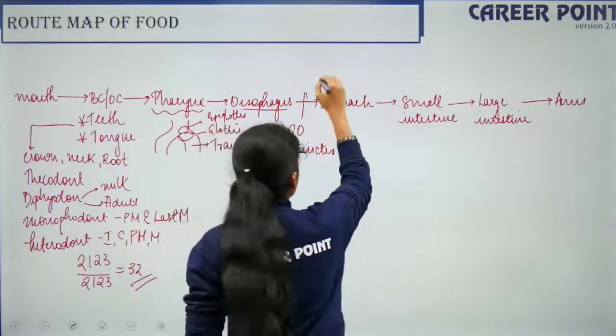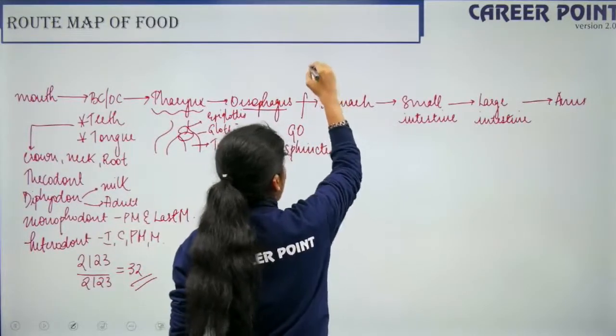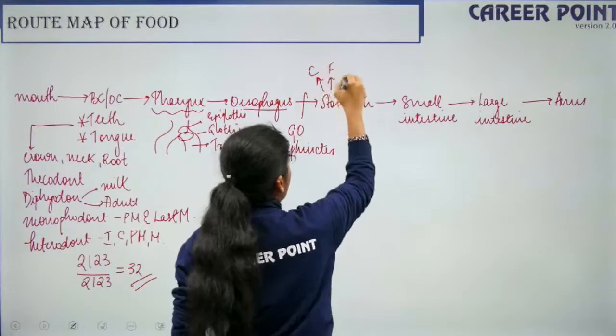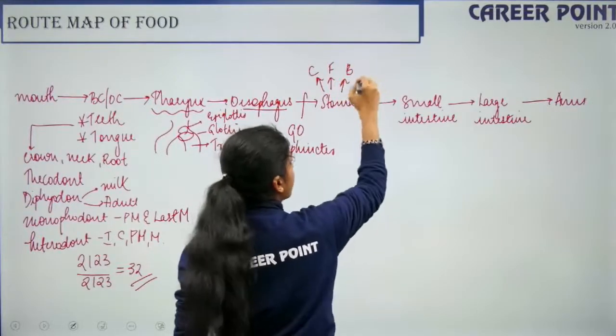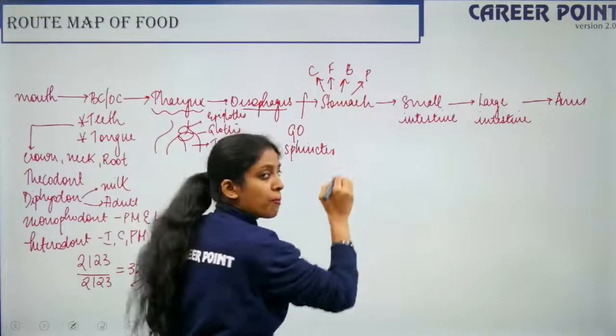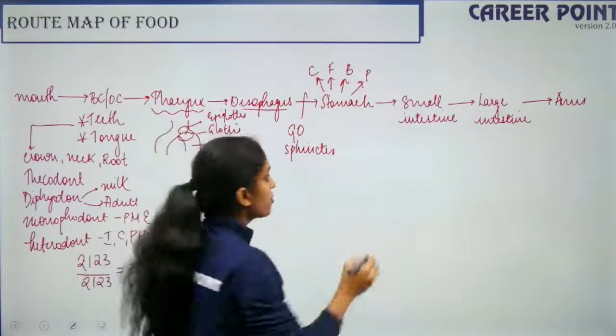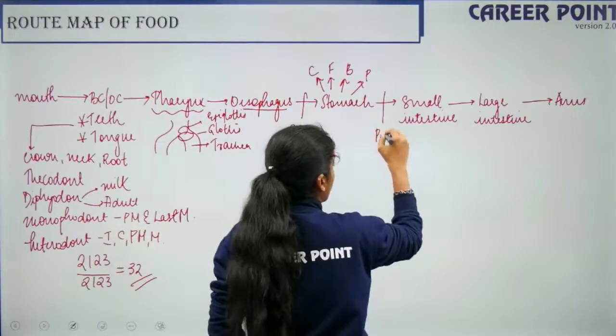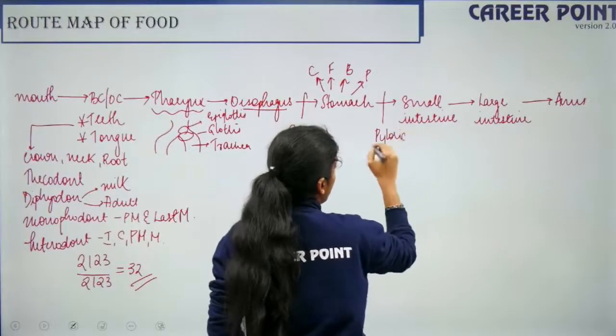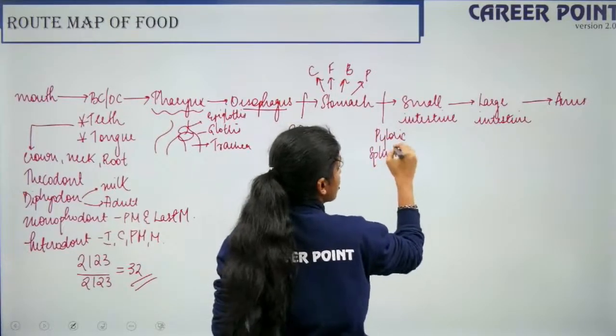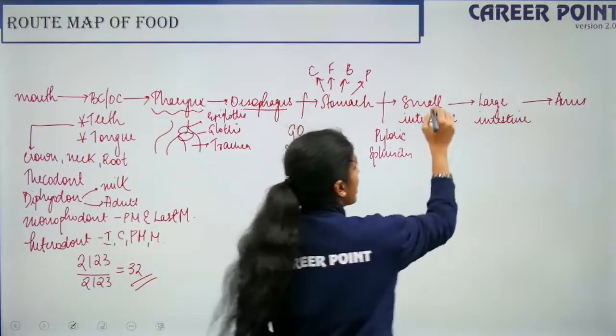It has four regions. What are they? So it has cardiac, it has fundus, it has main body part, and then it has pyloric. So now pyloric opens into the small intestine. So here we have your pyloric sphincter. So how many parts do you have in your small intestine? So small intestine has three parts.